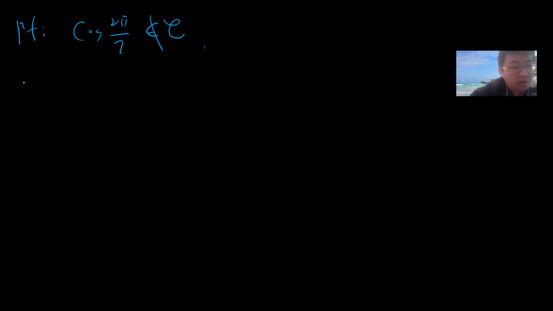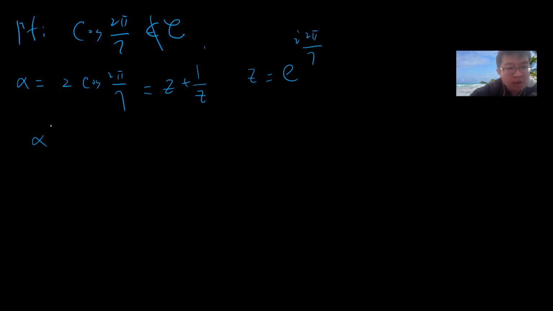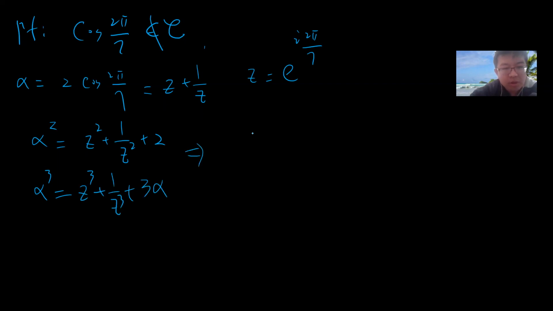This is a very standard proof. Let alpha be 2 times cosine 2 pi divided by 7, and you can write it as z plus 1 over z, where z is e to the i 2 pi divided by 7. Then alpha squared is z squared plus 1 over z squared plus 2, and alpha cubed is z cubed plus 1 over z cubed plus 3 alpha. So z squared plus 1 over z squared is alpha squared minus 2, and z cubed plus 1 over z cubed is alpha cubed minus 3 alpha.